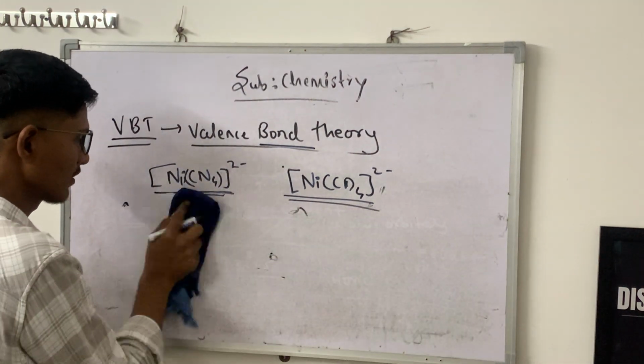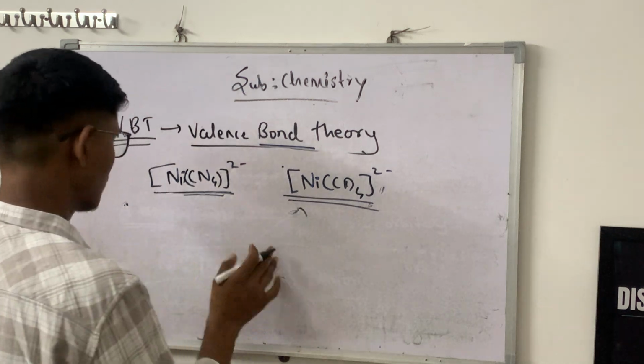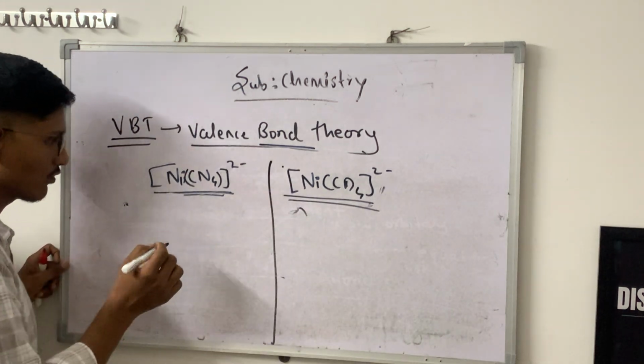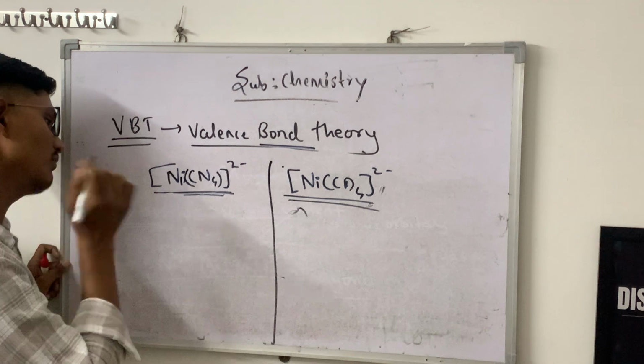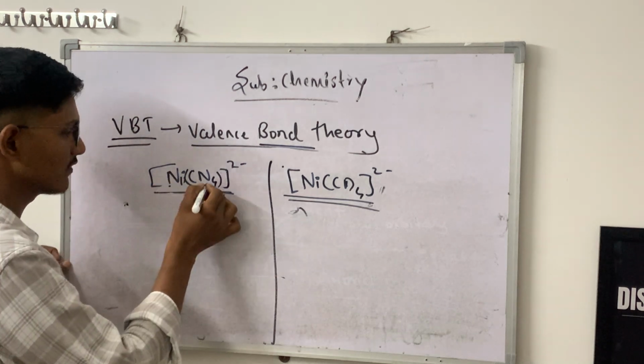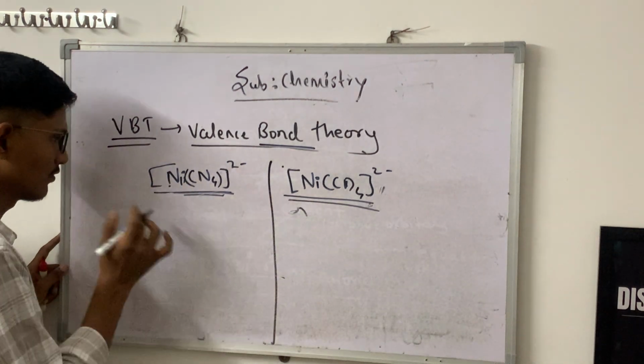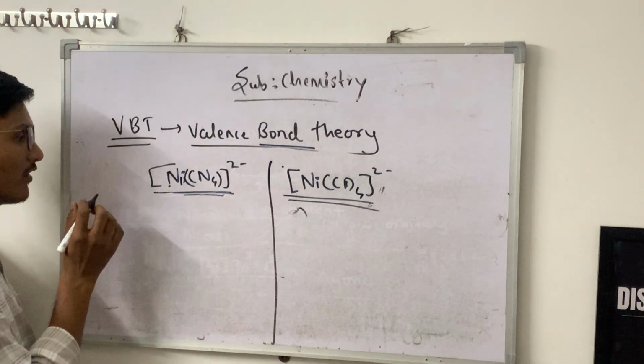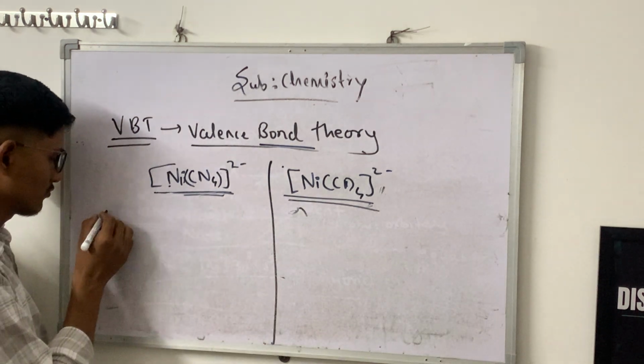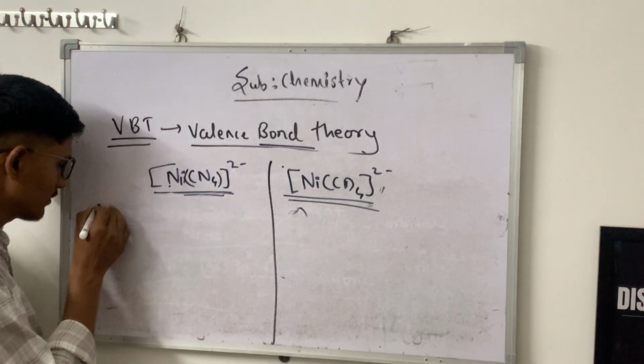So for knowing the bonding between the metal and the ligand, nickel and this ion, we have to see how this bond forms. So we have to draw some orbitals.